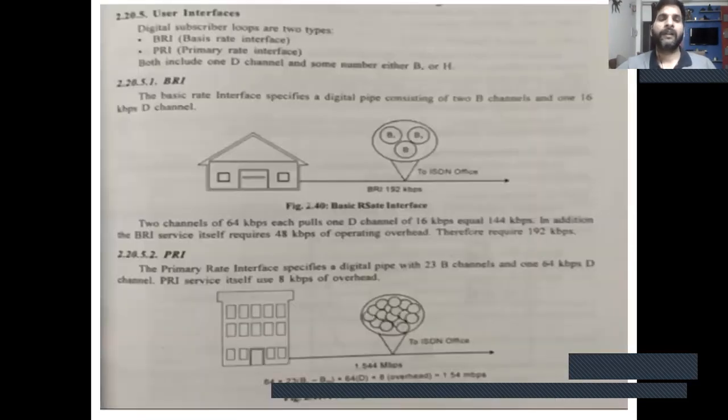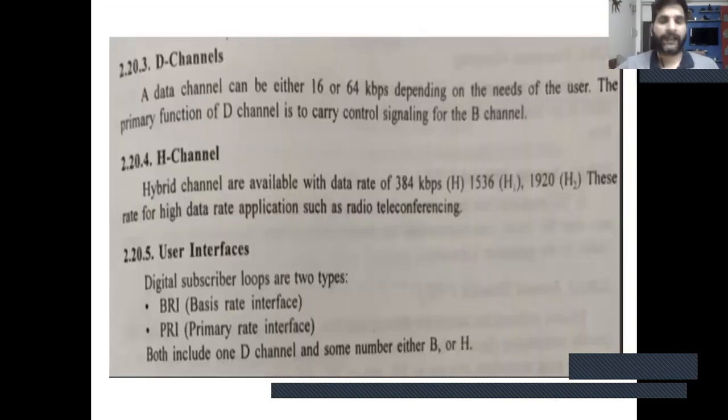This is the primary block structure, the block diagram of the ISDN. So ISDN provides two types of service, BRI and PRI, with different data rates according to the subscriber's use of the service. So in total in this lecture we covered the connecting devices, four types discussed here: repeaters, bridges, routers, and gateways. And next we discussed the block diagram of ISDN, principles of ISDN, and different channels of ISDN.